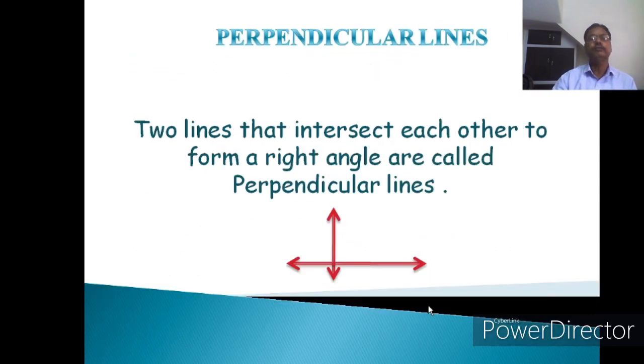Now perpendicular lines, they are again intersecting lines. The perpendicular lines are again intersecting lines, but they intersect each other at right angle. Means they form a 90-degree angle. This is called perpendicular lines.